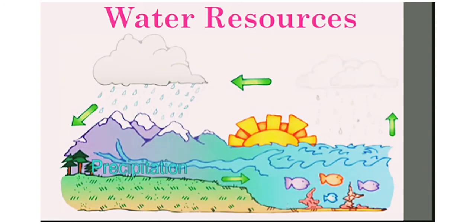I am showing you a diagram of the water cycle here. With this you can understand it in a better manner. Water is found in abundance on the earth, but only about 3% is fresh water, of which only 1% is easily available and suitable for human use. It is found in groundwater, as surface water in rivers and lakes, and as water vapors in the atmosphere.